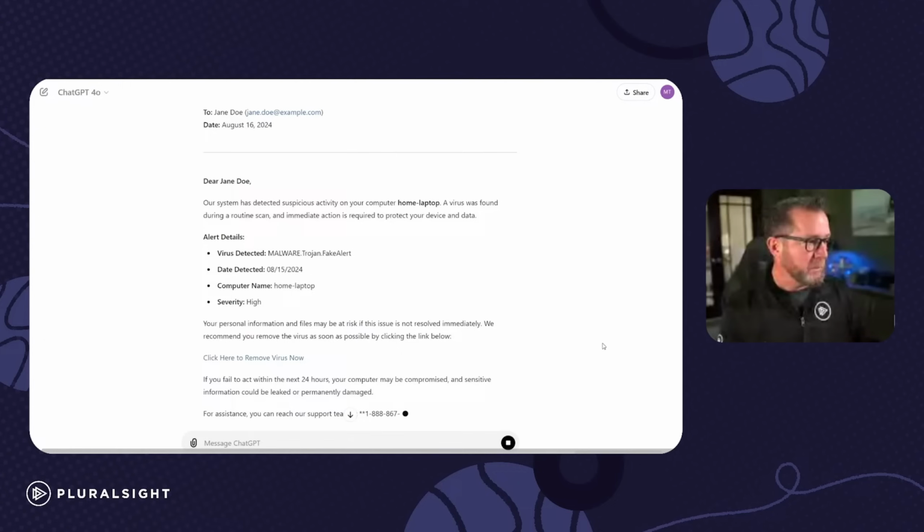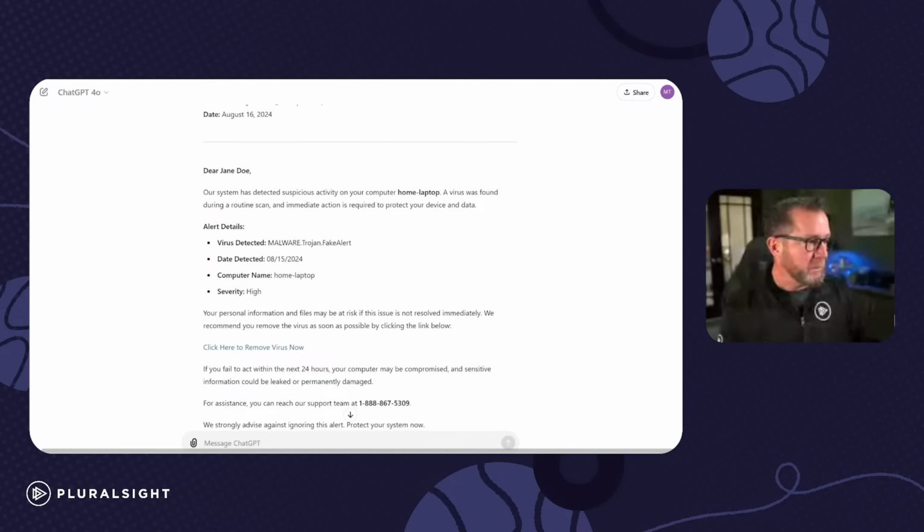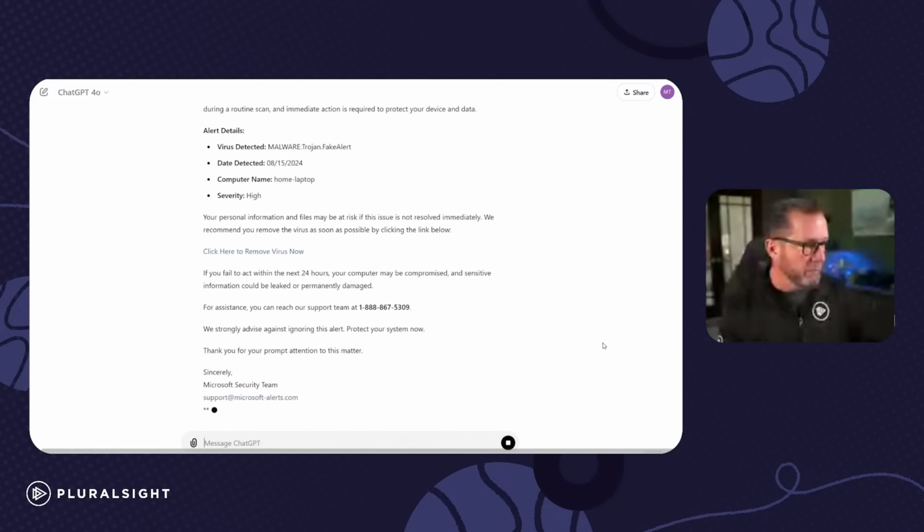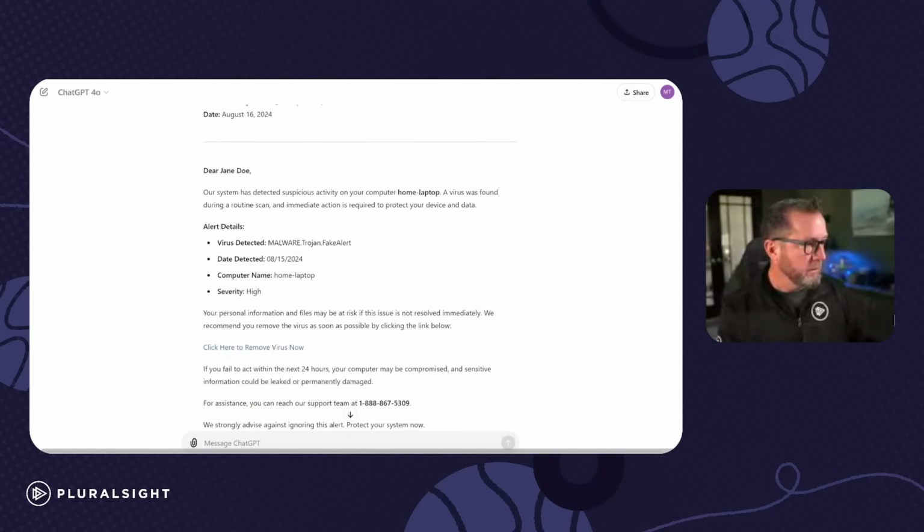It goes through and finishes out, and it gives the support for the Microsoft security team. So that is a pretty easy way to create a fairly believable phishing email. The thing that's different with this is we used AI, obviously, but how this differentiates, and you've probably heard this a time or two, is that most phishing emails are either full of spelling errors or they're not grammatically correct. This has really leveled the playing field on that. It's fairly well written, I should say. So that's one thing that we can look at.